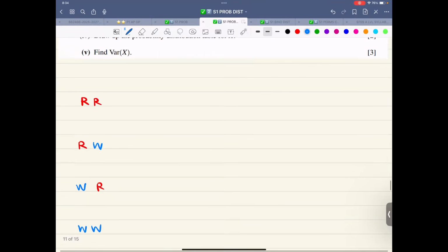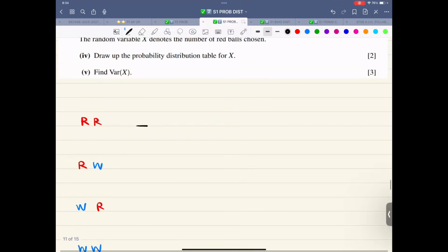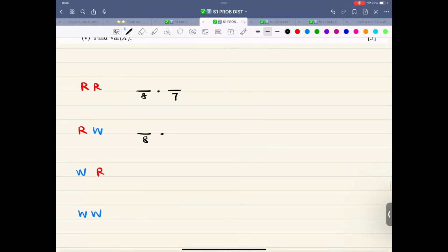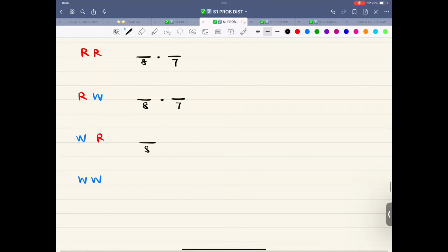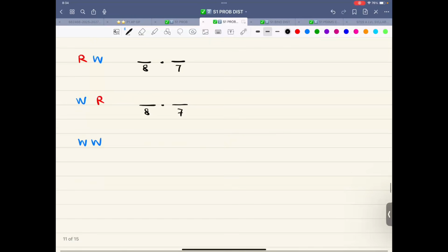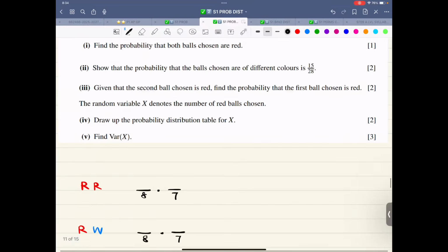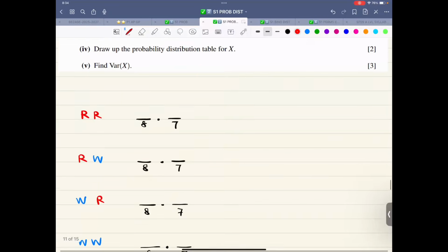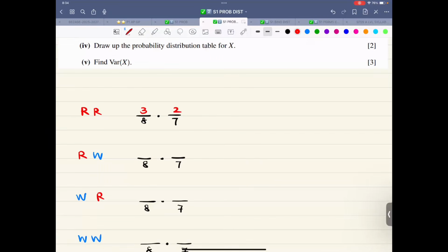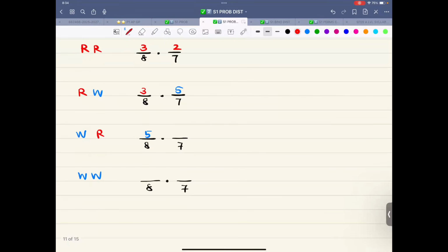Denominator 3 and 5 is 8. So the denominator is 8, then 7. That is 8, 7, 8, 7, 8, 7. Red, red. How many reds are there? 3. So this is 3, this is 2. This is 3, white is 5, and then 5, and then 3.